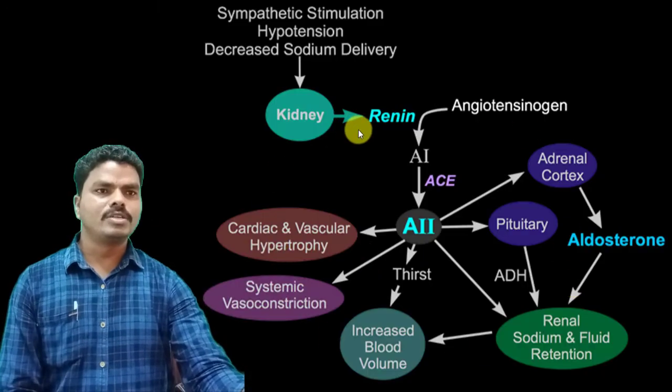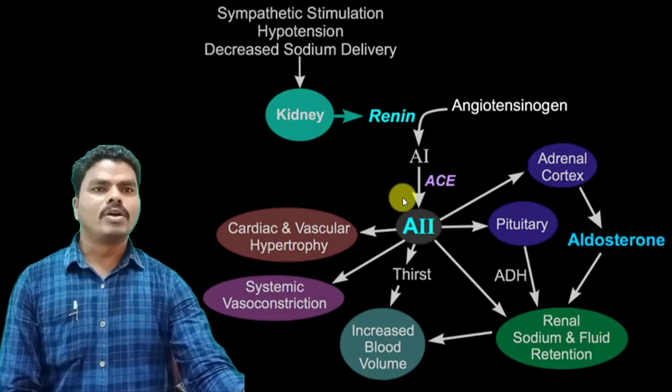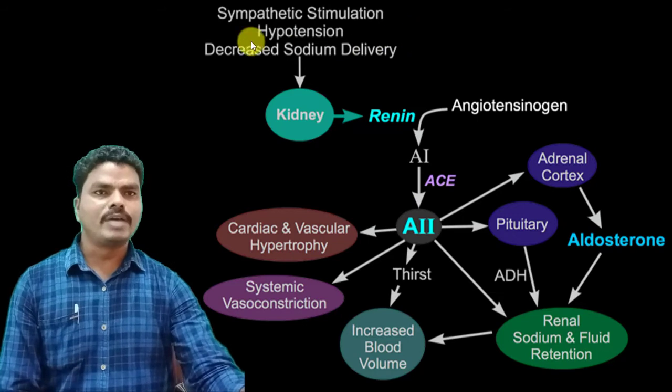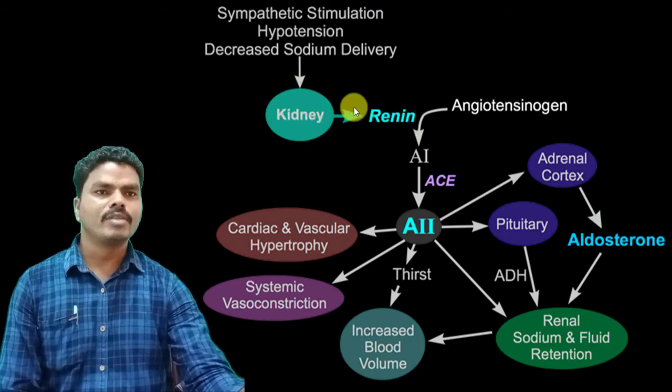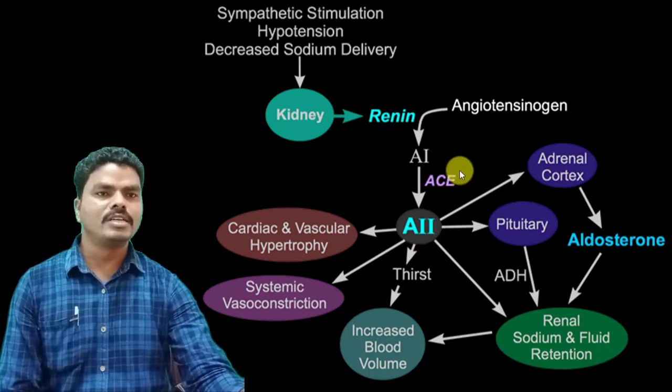In this picture we can see the production of hypertension. Sympathetic stimulation, hypotension, or decreased sodium delivery will stimulate the kidney to produce renin, and that renin will convert the angiotensinogen to angiotensin I, which will be converted into angiotensin II by the action of angiotensin converting enzyme.